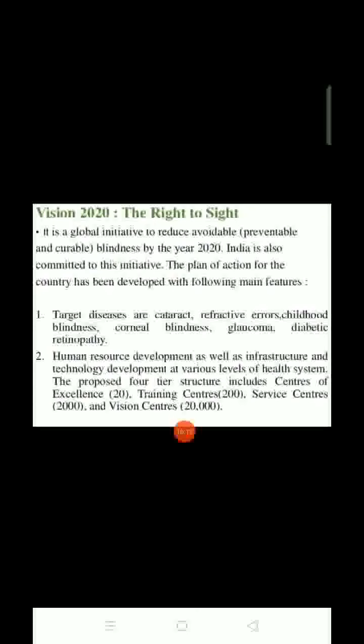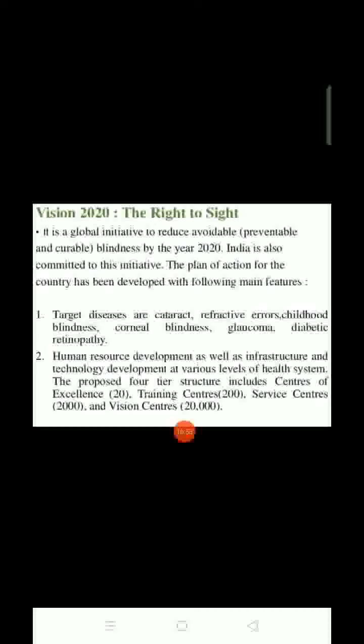Okay. Vision 2020, the Right to Sight, is a global initiative to reduce avoidable, preventable, and curable blindness by the year 2020. India is also committed to this initiative. The plan of action for the country has been developed with the following main features. Target diseases are cataract, refractive error, childhood blindness, corneal blindness, glaucoma, diabetic retinopathy. Okay, human resource development as well as infrastructure and technology development at various levels of the health system.